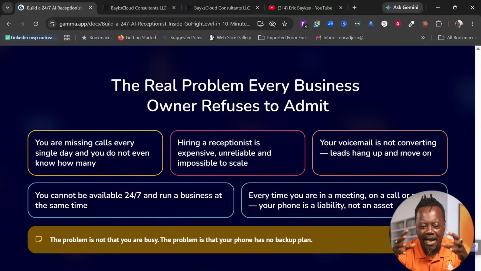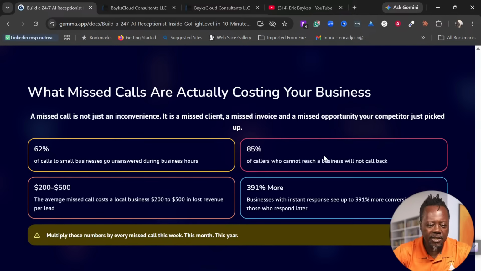It does everything live, and it can route the calls at any time. You don't have to be present. Now it's a conversational AI that can have a verbal conversation with you. This is something that you need in your business, and it matters because of what missed calls are actually costing your business.